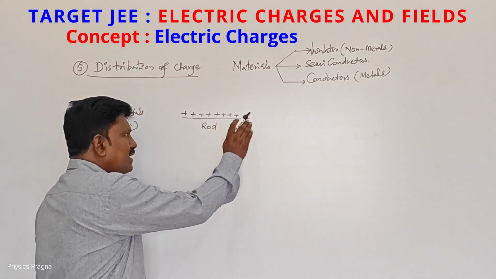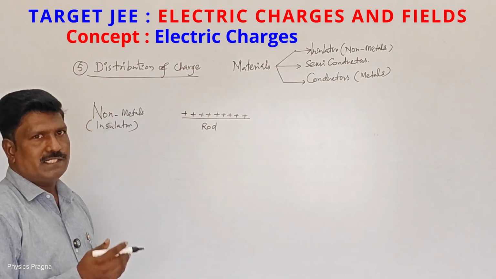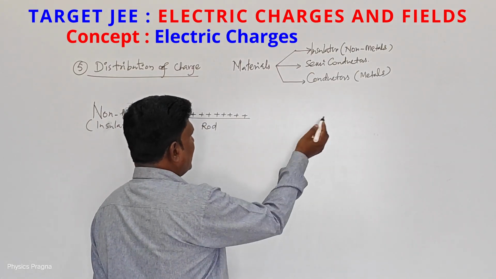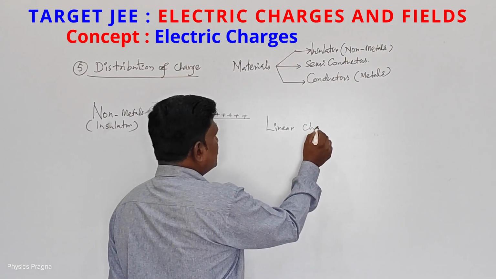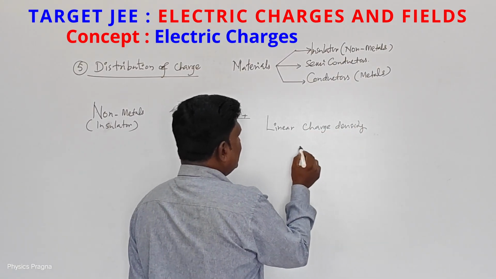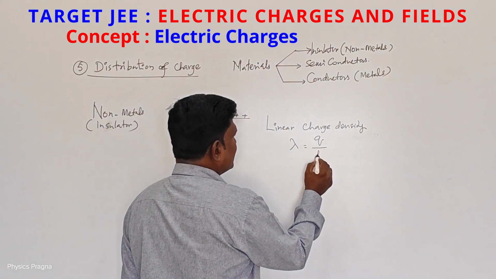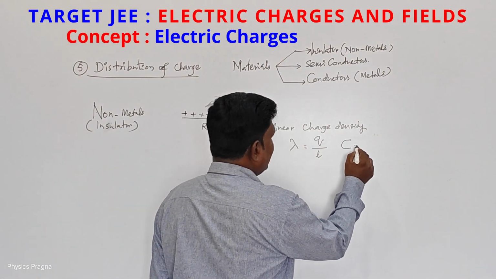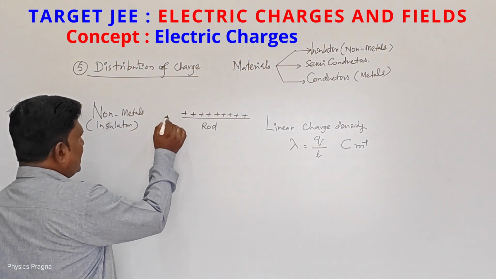So if we want to calculate the net charge there, or the charge per unit length, then the charge per unit length is also called linear charge density. The linear charge density symbol is lambda. Charge per length, charge is distributed along the length. The SI unit is coulomb per meter. This is a one-dimensional body.